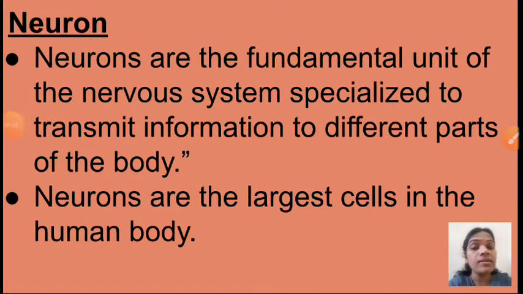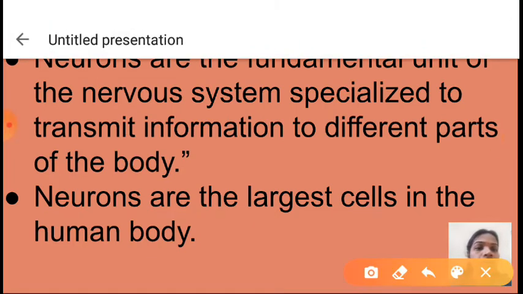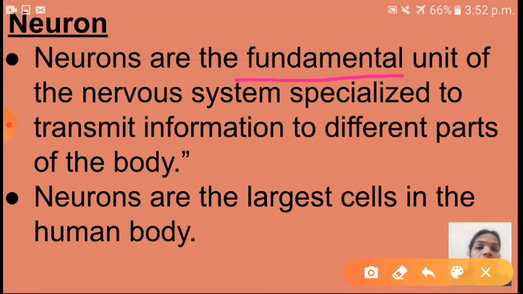So children, see here, neuron. What is meant by neuron? Neurons are the fundamental unit of the nervous system. For control and coordination we have the nervous system. So what is the fundamental unit of the nervous system? Neuron.